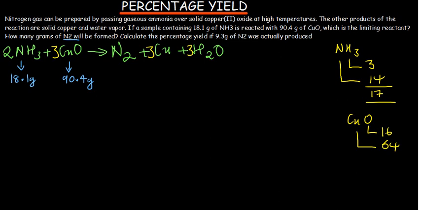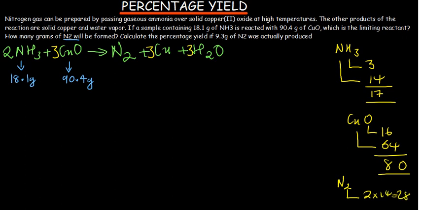So if we add 64 and 16, this is going to give us 8, so that's 80, because there is a 1 that remained from the 6 plus 4. So again, nitrogen, the molar mass is 14, but there are 2 of them. So 2 multiplied by 14, this is going to give us 28.